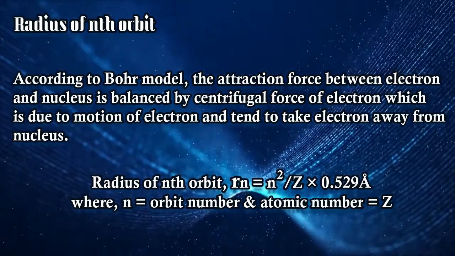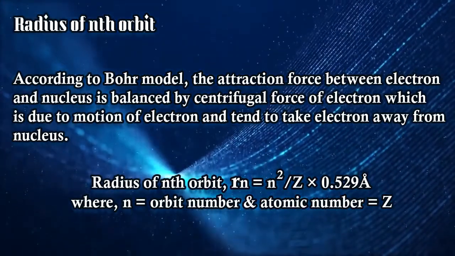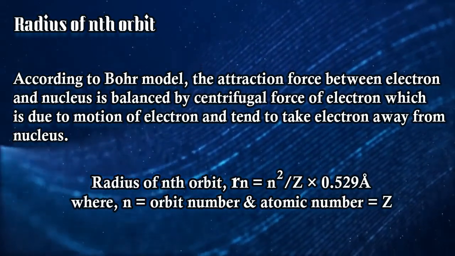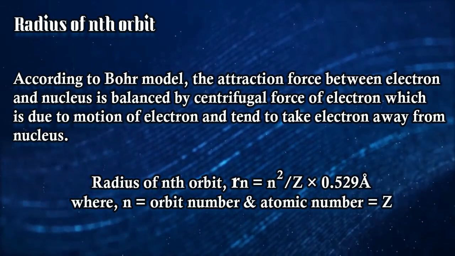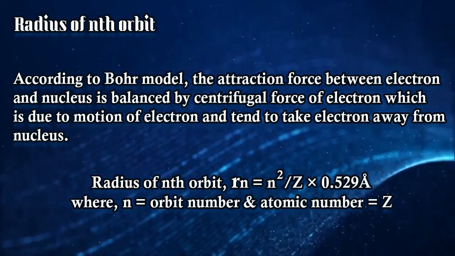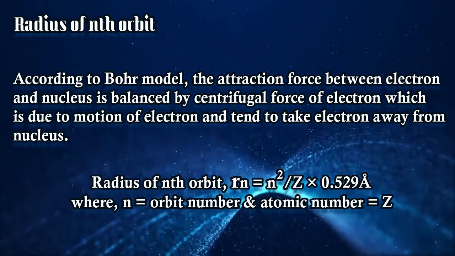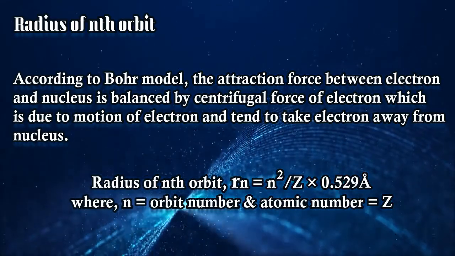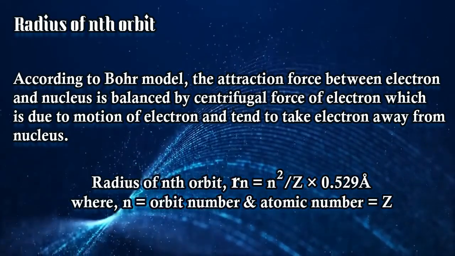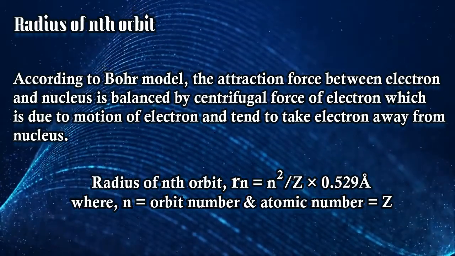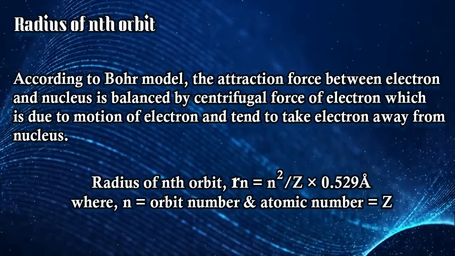Okay, now how are we going to get that? For the third Bohr orbit, Rn will be R3, right? Now Rn will be equal to n square by Z into 0.529 angstrom, where Z is the atomic number.